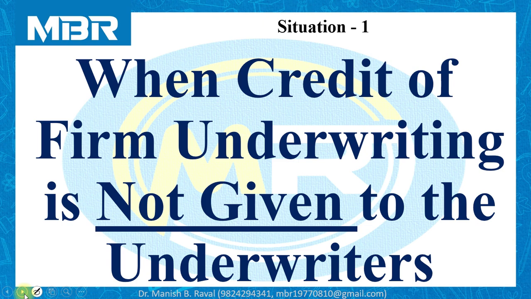Situation number 1 is all about when credit of firm underwriting is not given to the underwriters. If credit is not given to the underwriters, what to do, that we know better. Situation number 1 is all about calculation of total liability of underwriters when the credit or benefit of firm underwriting is not given to the underwriters.